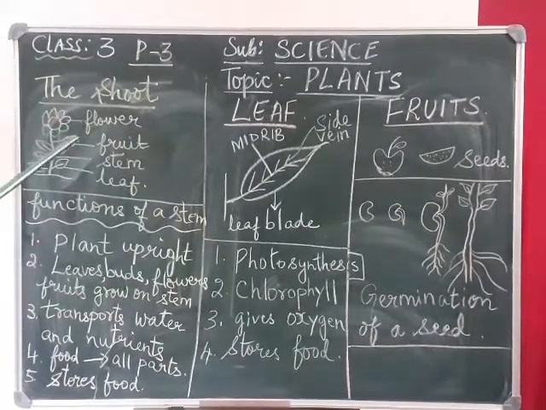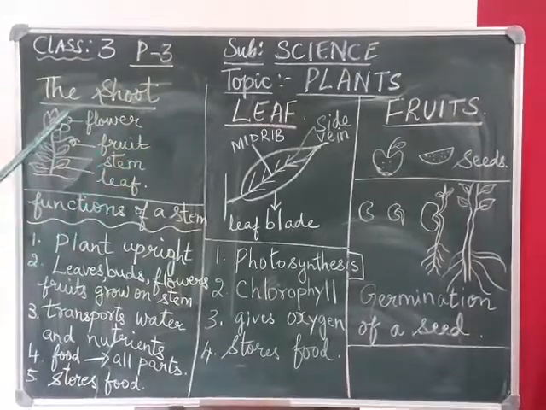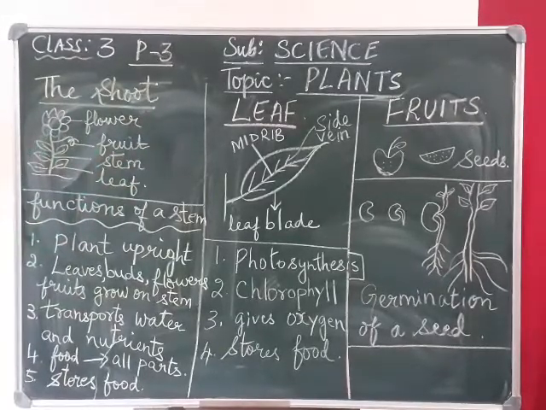Okay students, before we start with the fruits, I would like to tell you one more thing about the flowers. Plants store their food in flowers as well. For example, cauliflower. Cauliflower is a flower, but we eat them. Broccoli is another vegetable, but it is a flower which we eat.